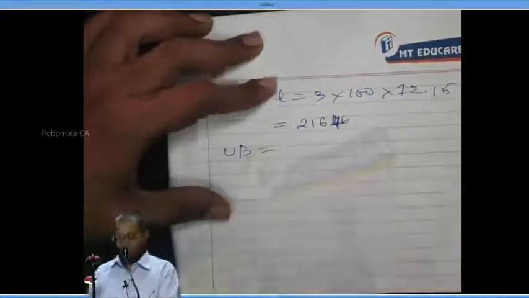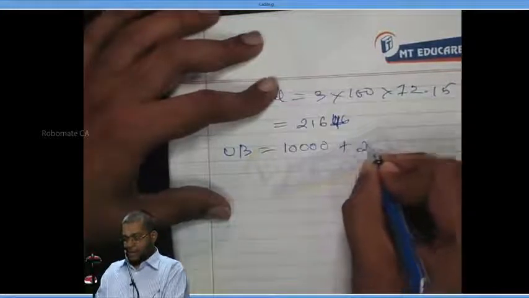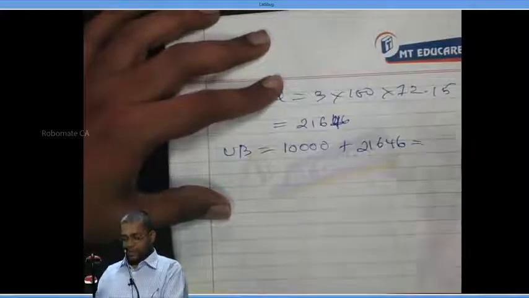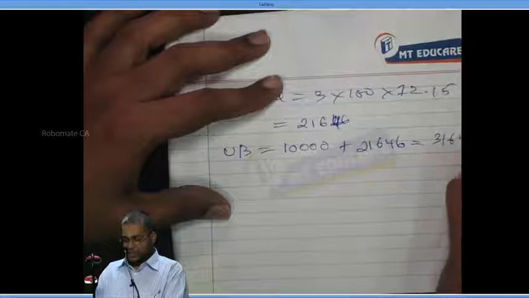Upper bound is equal to lower bound plus spread. 10,000 plus 21,646 gives how much? 31,646.